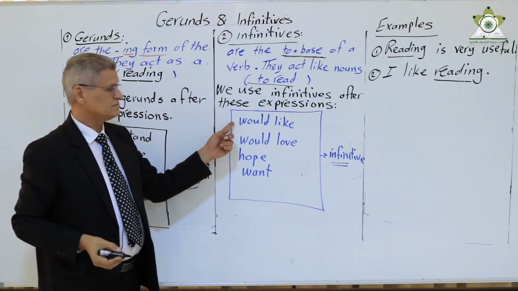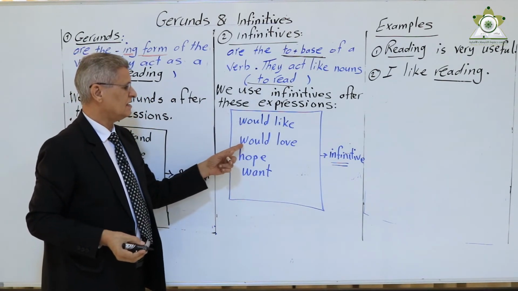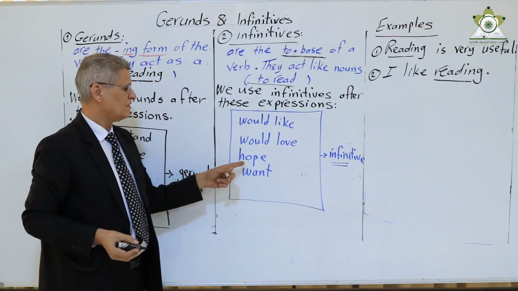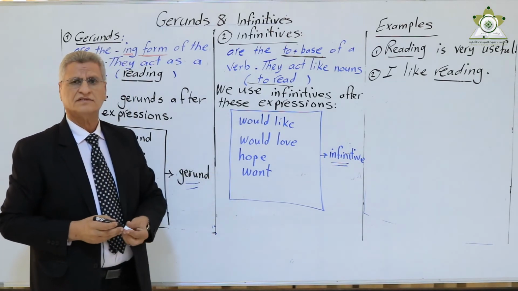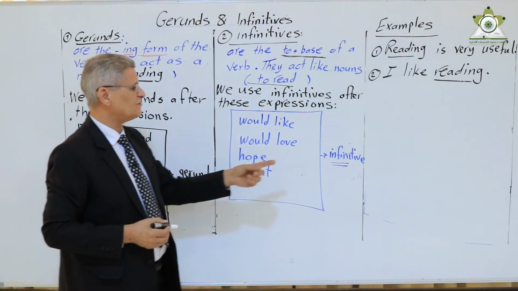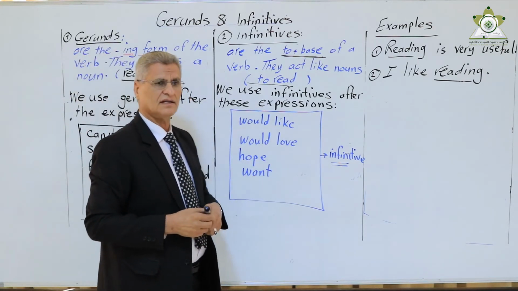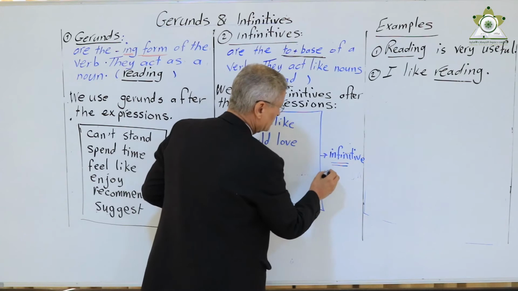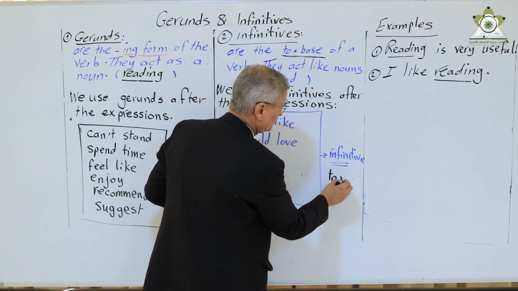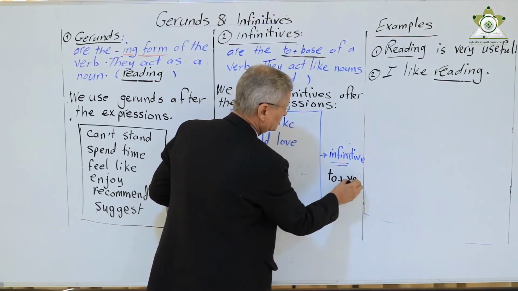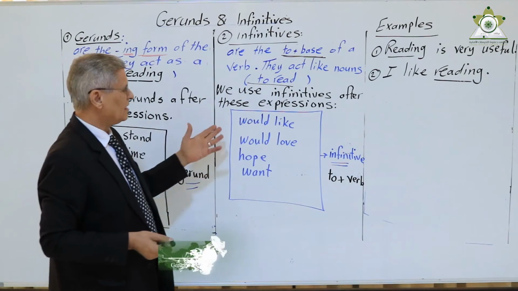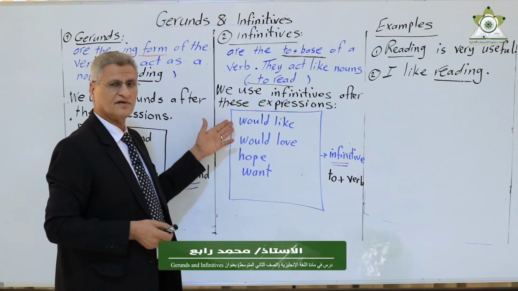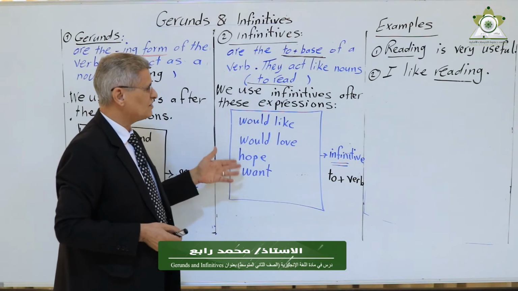Would like, would love, hope, want. If you find one of these expressions, you have to use an infinitive. What is an infinitive? It consists of to plus verb, like I said before. So infinitives come after would like, would love, hope, and want.